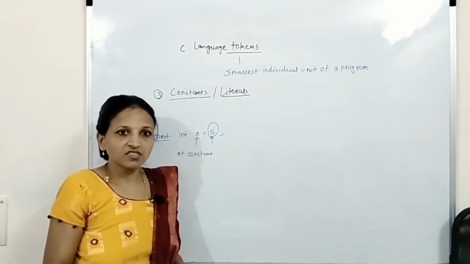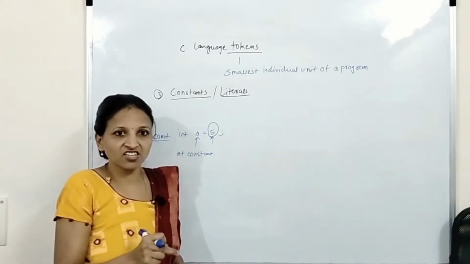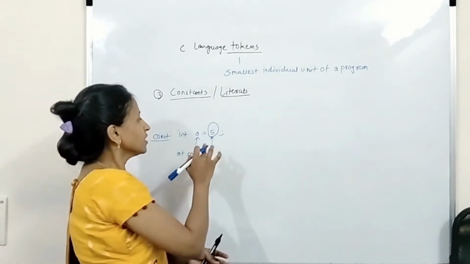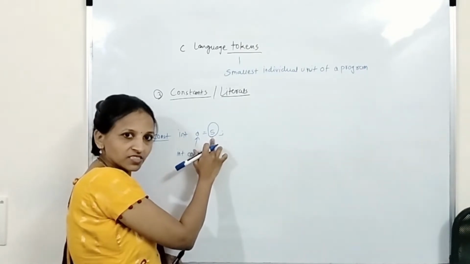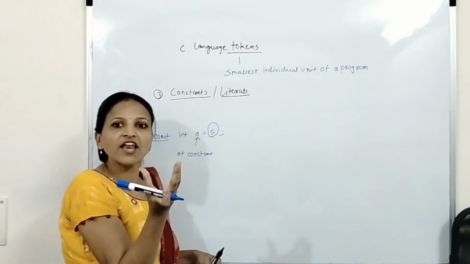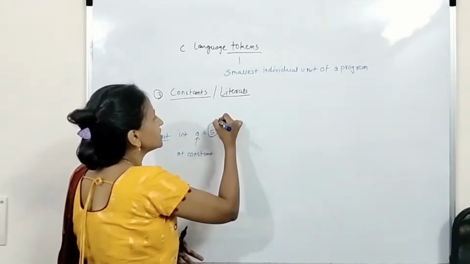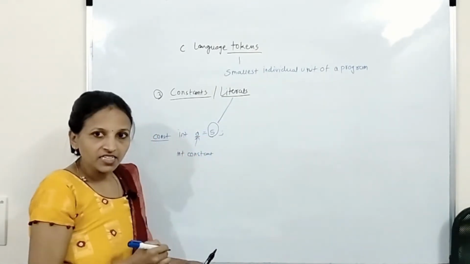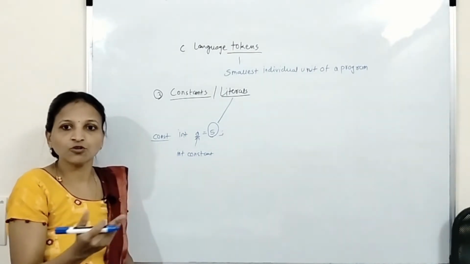But here I am just giving some difference: when to use the word literal and when to use the word constant. Suppose someone asks you what this 5 is. It is just a value. If it is a value, then call it a literal. And what is this A? A is a name given to a memory location.